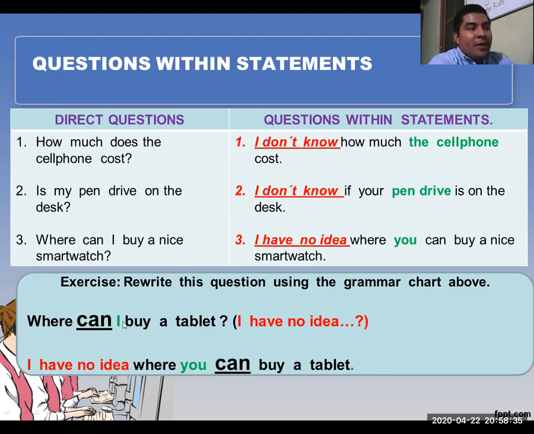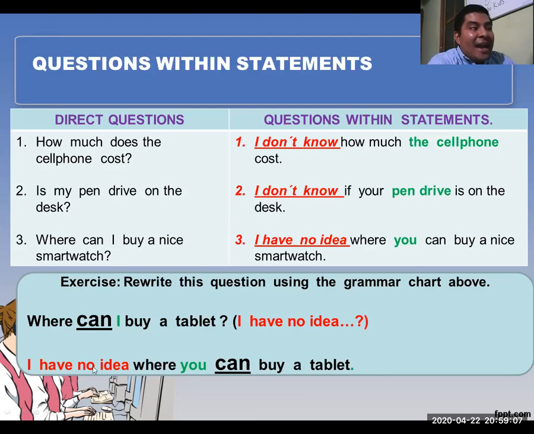I wrote the pronoun I with a highlight because it's important to identify the subject. I'm going to tell you why. And here I have the reference: I have no idea. So my new sentence is going to start with this: I have no idea. I'm going to include the direct question into my sentence.